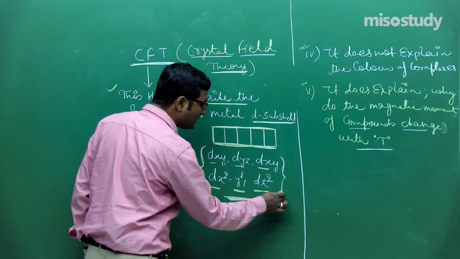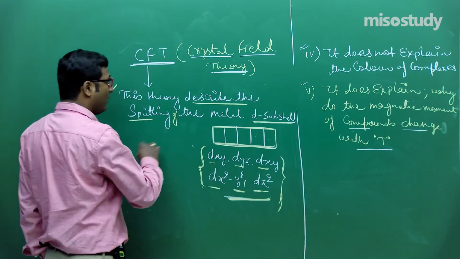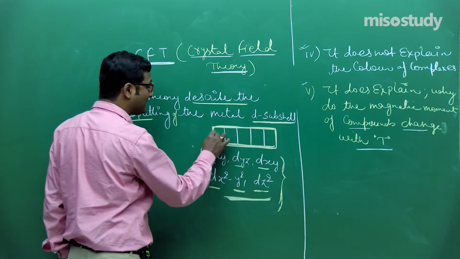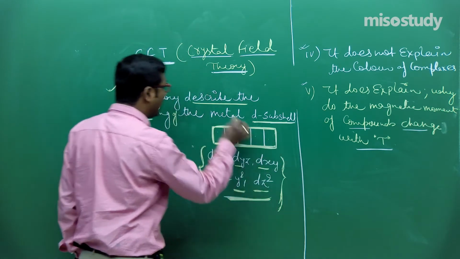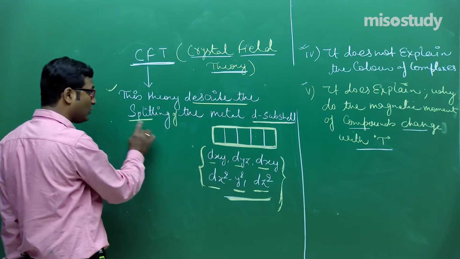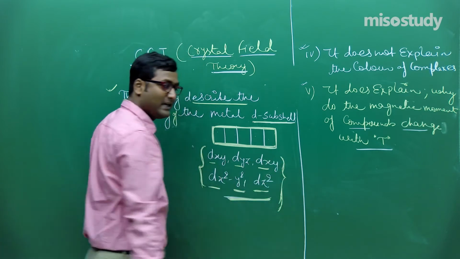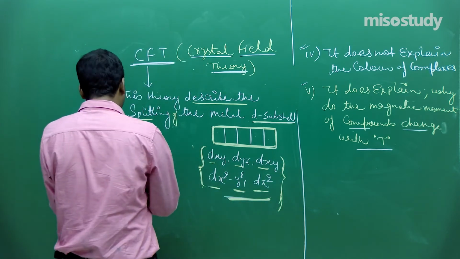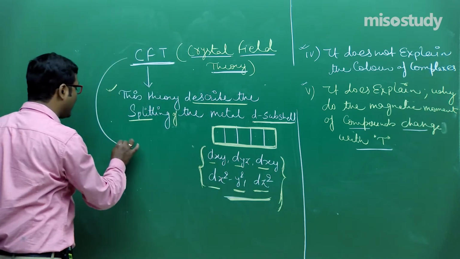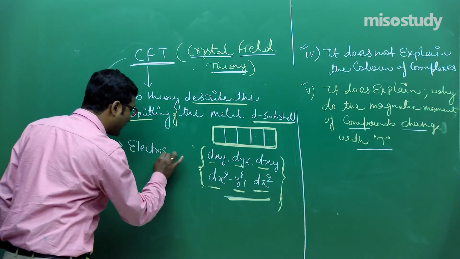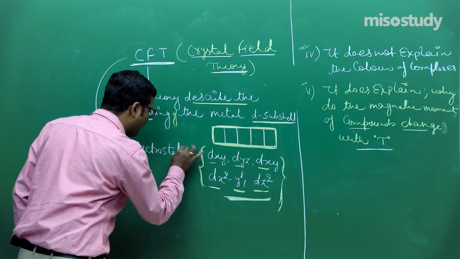There is a change in the degeneracy. Why is there a loss in degeneracy? This theory describes the splitting of the metal d subshell. Is it clear to you? It is completely an electrostatic approach.